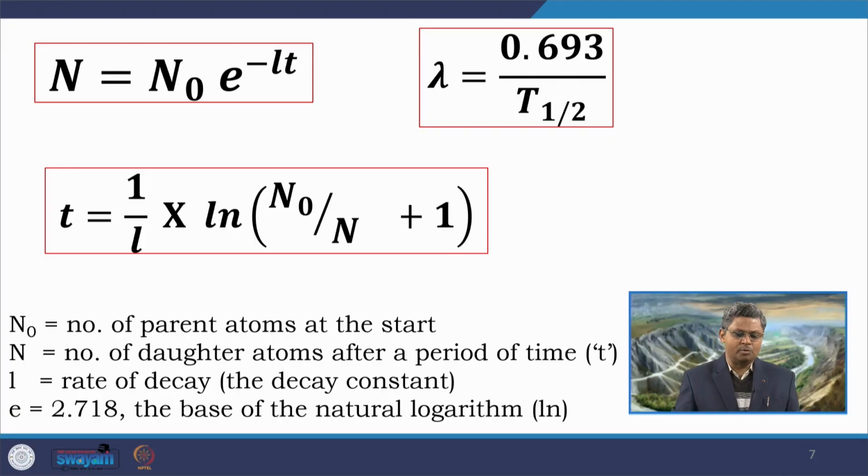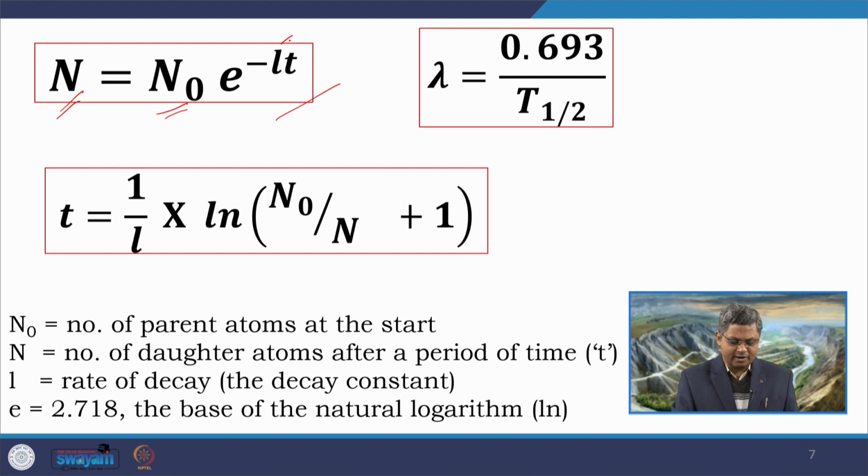So, for this purpose, for determination of the age, some very traditional common equations are used. Commonly the first equation that we use is N, which is the number of daughter atoms or daughter isotopes after a period of time t. So, this N is equal to N0, which is the number of parent isotopes or parent atoms at the beginning of this process, and then we get this λ, which is the rate of decay, or it is also called the decay constant.